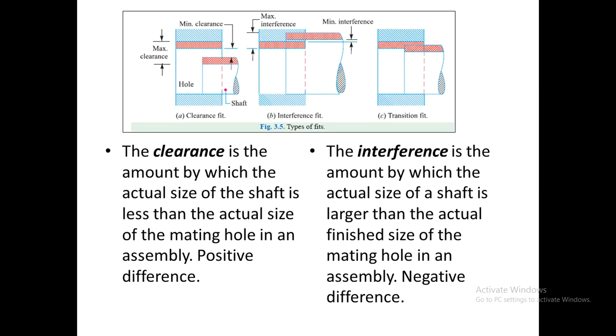There are three types of fit: clearance fit, interference fit, and transition fit. Clearance fit is when the size of the shaft is actually less than the mating hole in the assembly. The difference is always positive. In interference fit, the clearance is always negative, which means that the shaft is larger than the mating hole in the assembly.